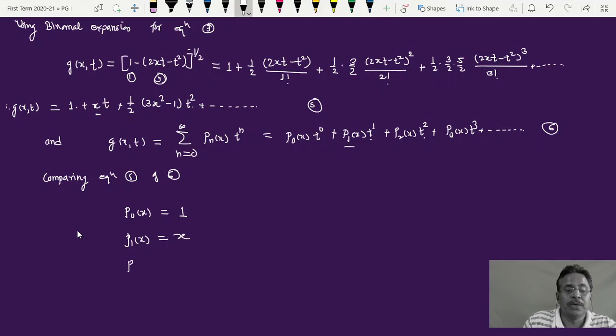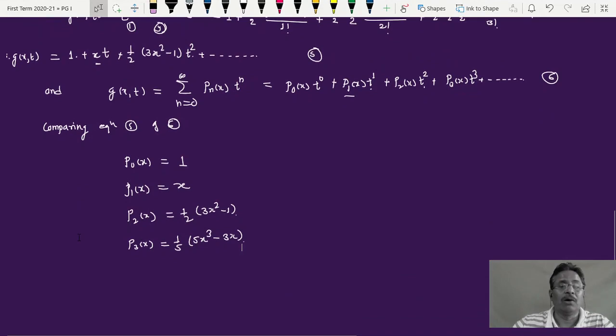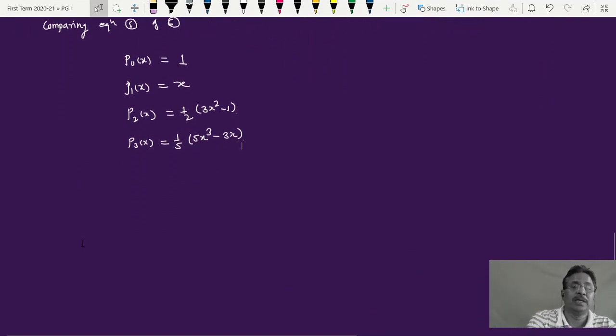Then p2 of x is equal to 1 half into (3x square minus 1). And likewise if I go for p3 of x, which is not done here, but we can go for this, one will get 1 by 2 times (5x cube minus 3x). Okay, and all these are called Legendre polynomials.